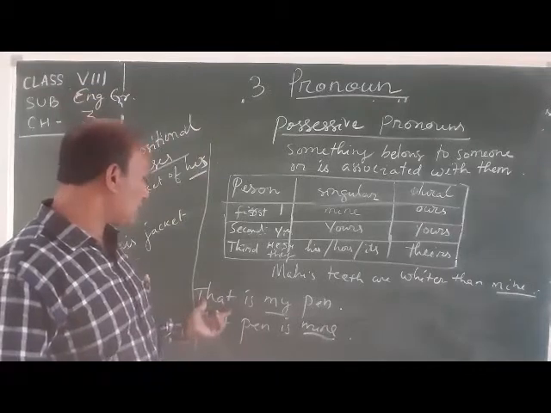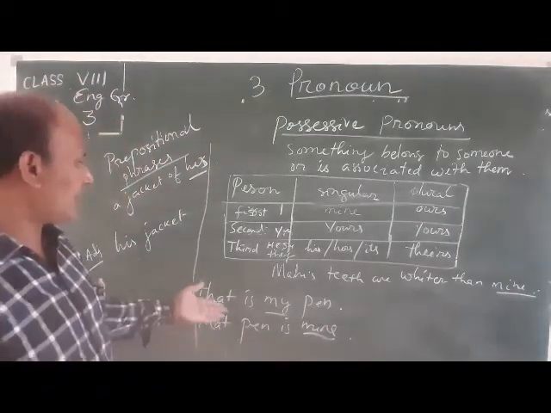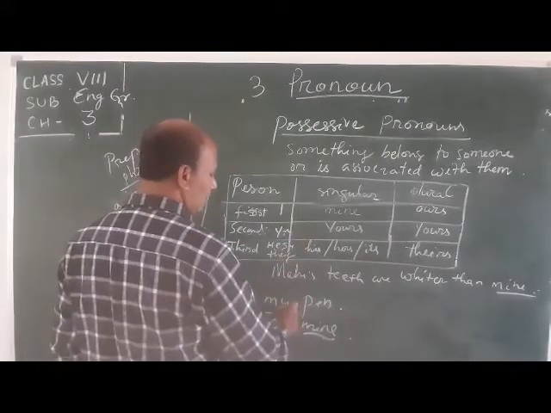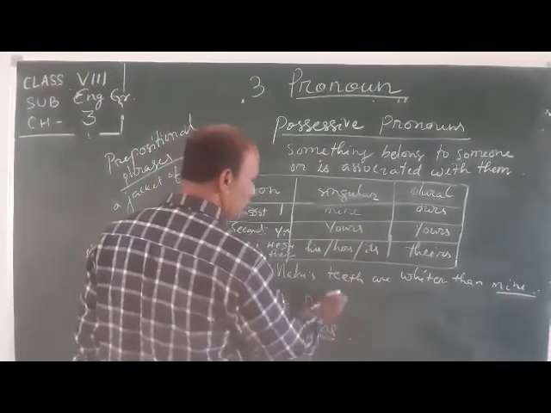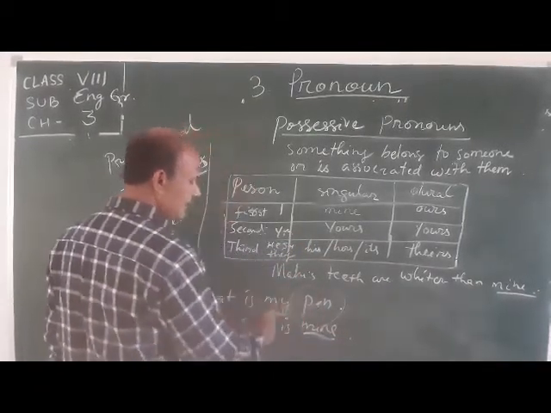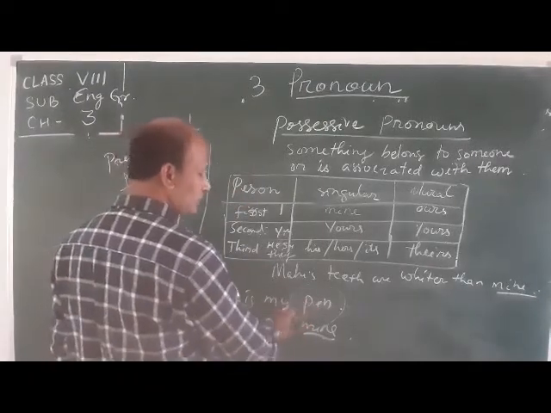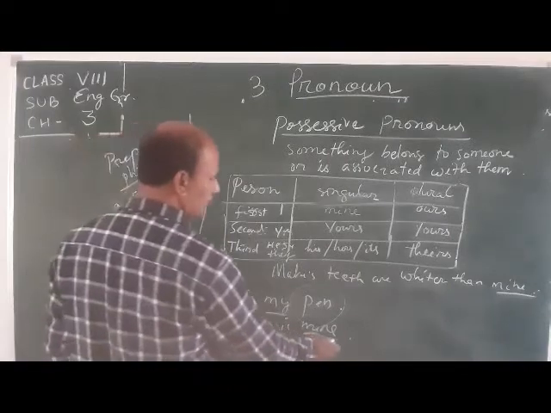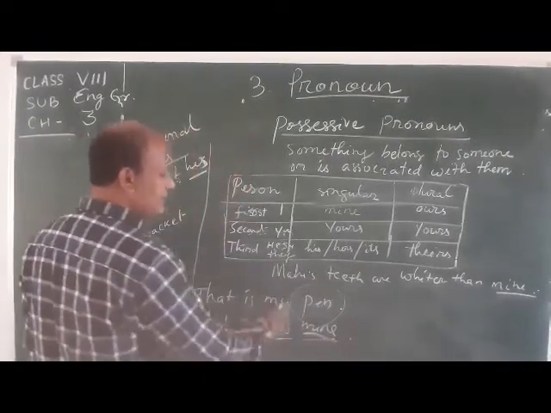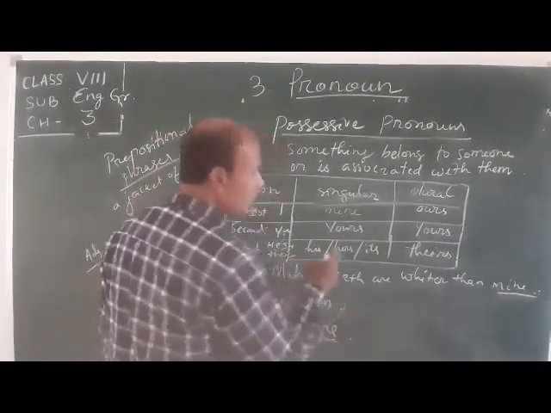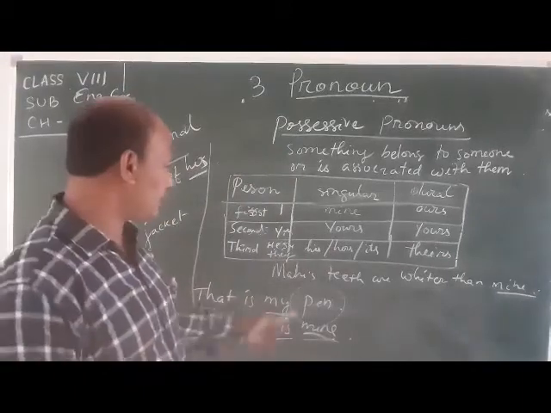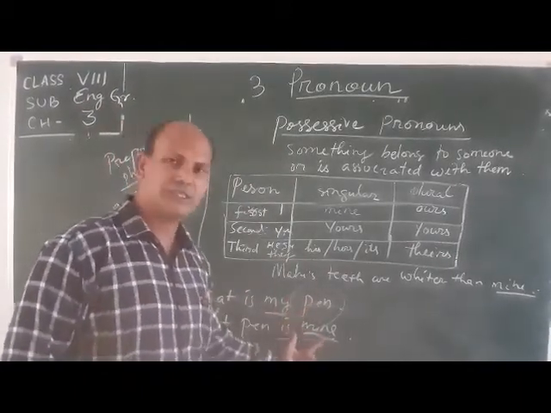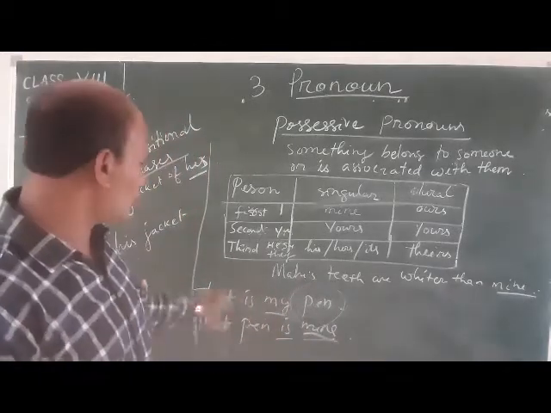Just one more example. That is my pen. Here my is a possessive adjective, before the noun. My means it is describing the noun. That's why it is a possessive adjective. But after the verb comes the pronoun. That pen is mine. Here mine is a possessive pronoun. The difference between both is that one is a possessive adjective and the other a possessive pronoun.